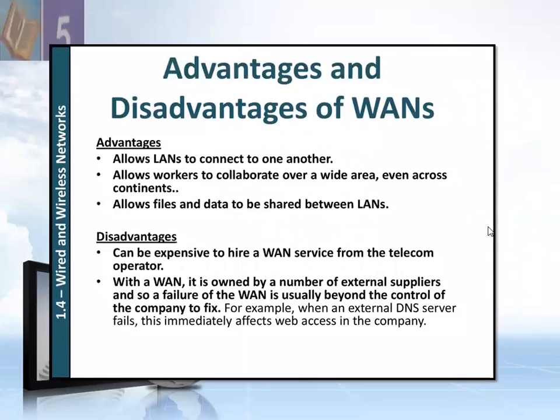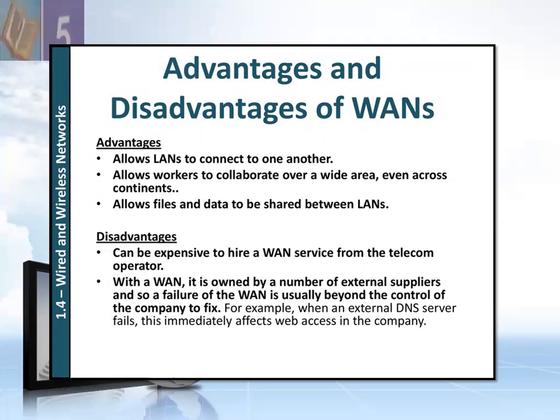Advantages and disadvantages of WAN. Advantages are: it allows LANs to connect to one another, allows workers to collaborate over a wide area even across continents, and allows files and data to be shared between LANs. Disadvantages: it can be expensive to hire a WAN service from the telecom operator. A WAN is owned by a number of external suppliers, so failure of the WAN is usually beyond the control of the company to fix. For example, when an external DNS server fails, this immediately affects web access in the company.